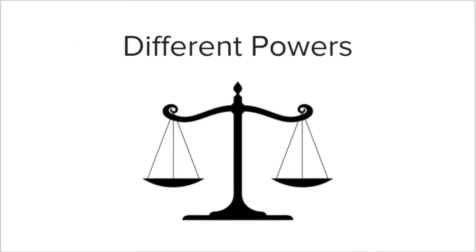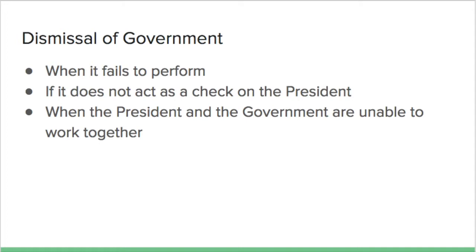In semi-presidentialism, the executives have some different powers. One is the dismissal of government, and this power can be performed by either the president and legislature or just the legislature. The government can be dismissed when it fails to perform, if it does not act as a check on the president, or when the president and government cannot work together.